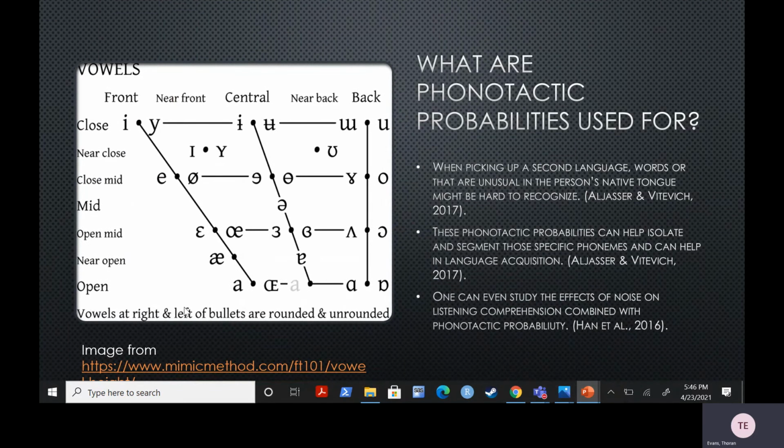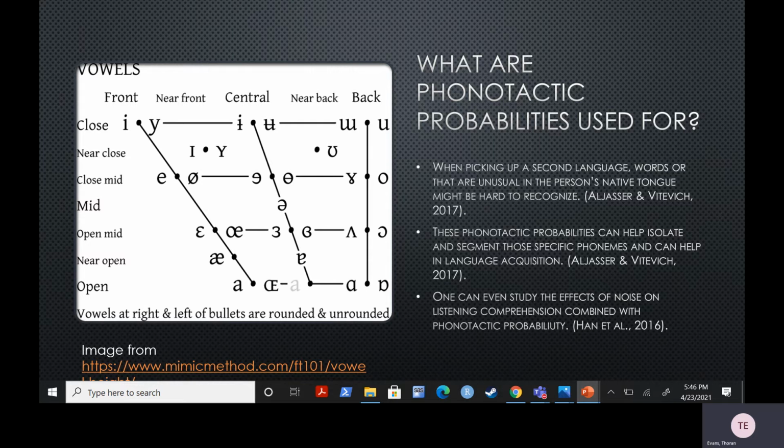So I know what you guys might be asking. Why would this be important to a stats or mathy type major? Well, phonotactic probability can help us understand the difficulties of second language acquisition. Going back to Spanish, a common sound that exists in Spanish and doesn't in English is the double R roll, rrr. For English native speakers, this sound can be incredibly difficult to make at first, simply because it's not a sound that typically appears in English.